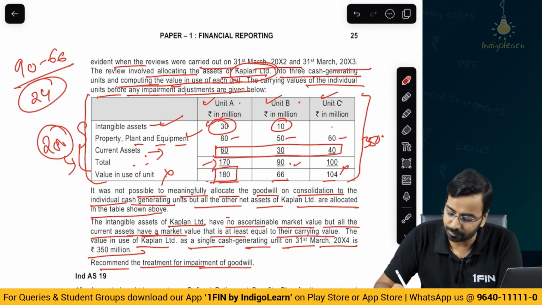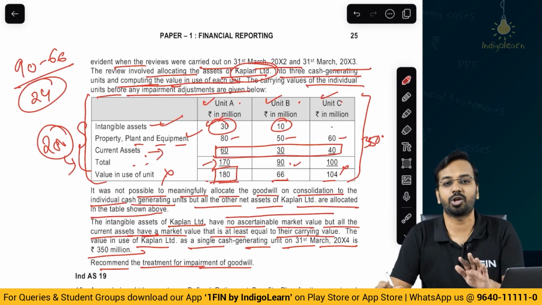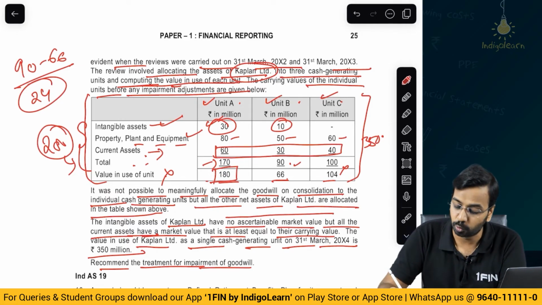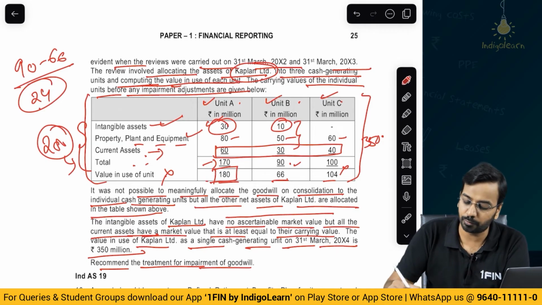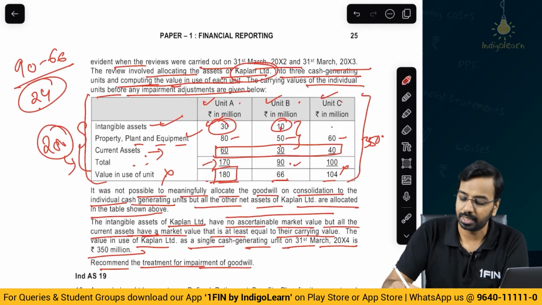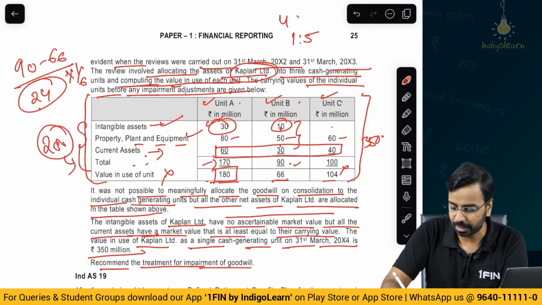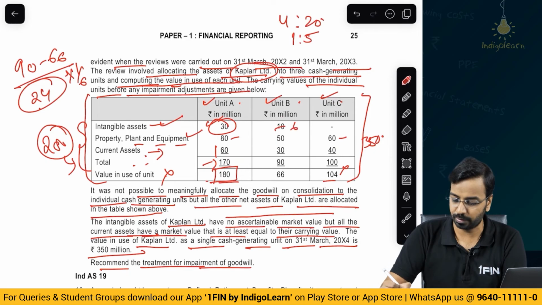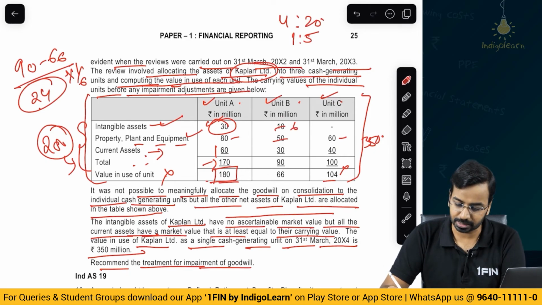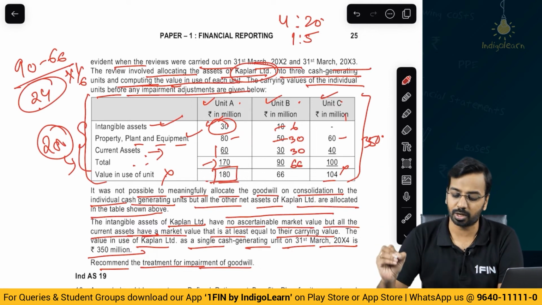Now, here they have said they have no ascertainable market value, but that does not mean it has no value. There is value, but we could not determine it. So, this 24 of loss will be allocated between these two in the ratio of 1:5. So, if you do 24 into 1 by 6, you get 4 and 20. 10 minus 4, you will have 6 here. 50 minus 20, you will have 30 here. So, this will be 30, the carrying amount becomes 66, and this is not impaired, right.